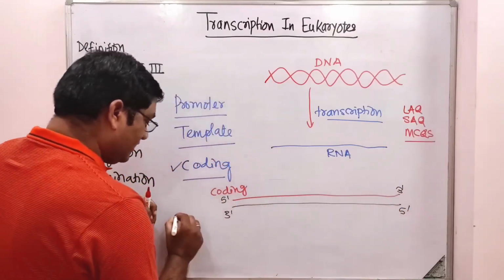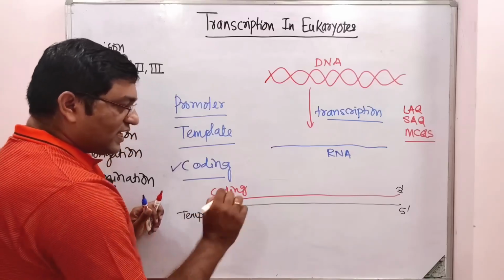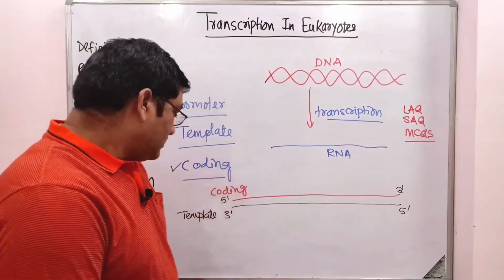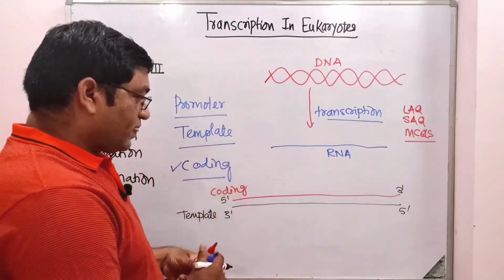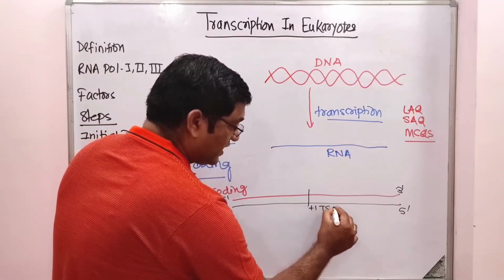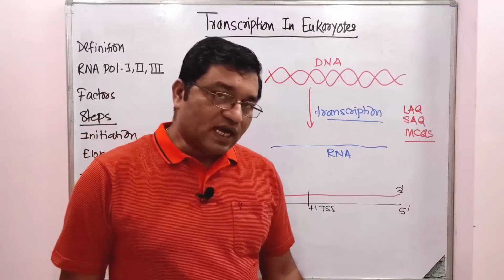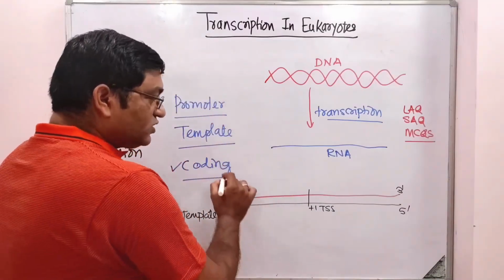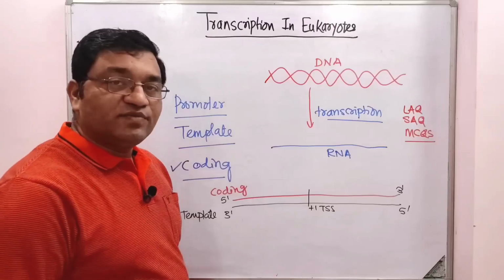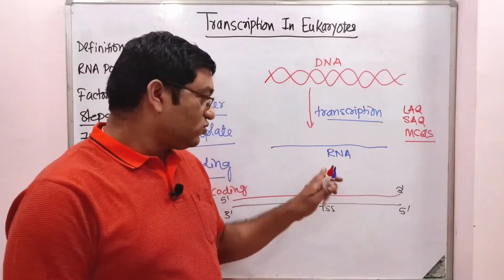This is known as the template DNA strand from which the RNA molecule will be synthesized. Suppose this one is +1, the transcription start site. From this nucleotide transcription will start. This whole unit is known as the transcription unit,